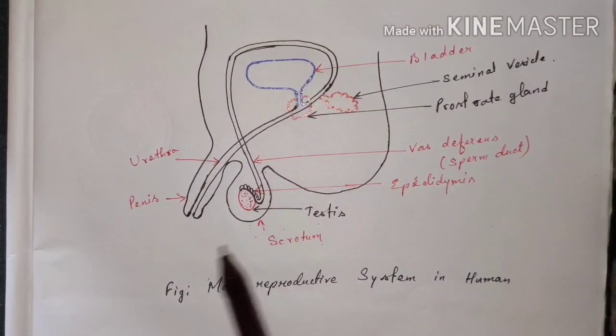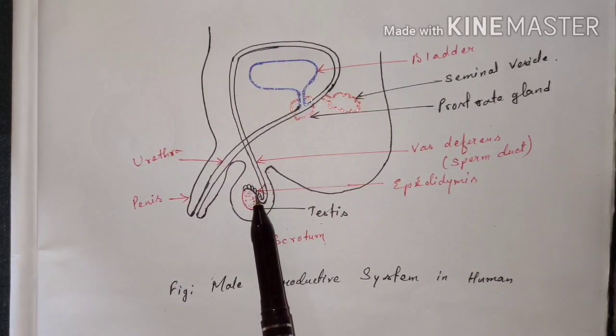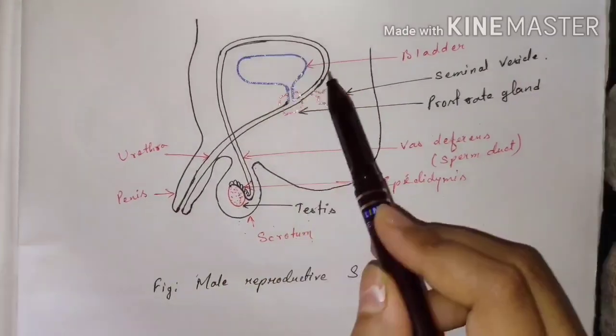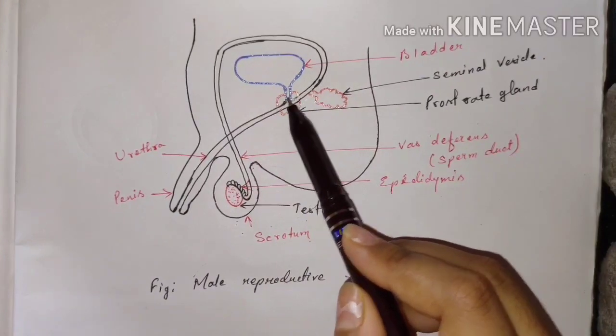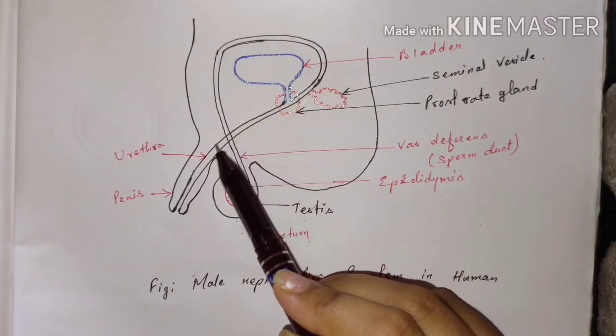The sperm produced by the testes are stored in the epididymis for some time, and then they are carried by the vas deferens, which is a long coiled tube which joins with the urethra coming out from the bladder, and then it goes towards the penis.